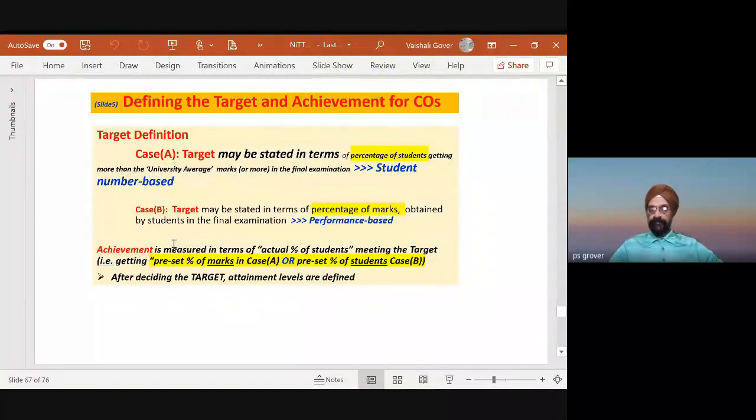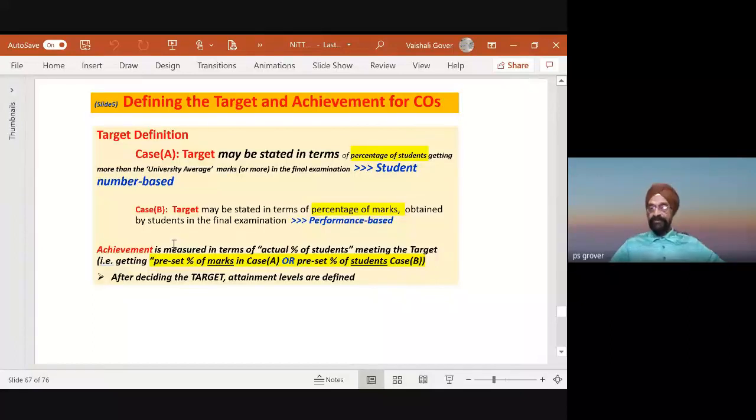Case B. Target may be stated in terms of percentage of marks. That means कई बार क्या है मेरे 80% स्टूडेंट जिसे आएंगे, कई बार क्या है मेरे 80% स्टूडेंट के मार्क्स इस हिसाब से आएंगे. Target may be stated in terms of percentage of marks obtained by students in the final exam. This is performance based.